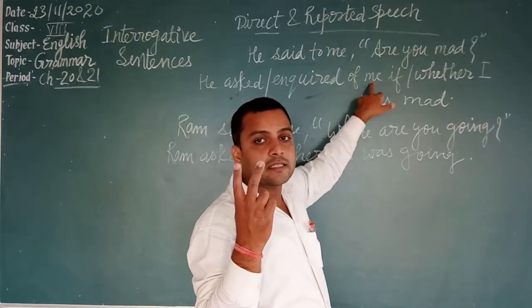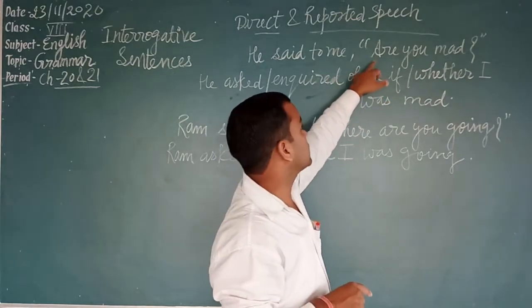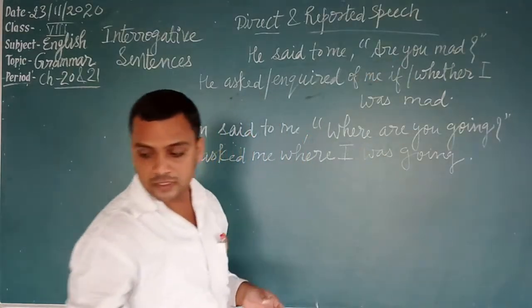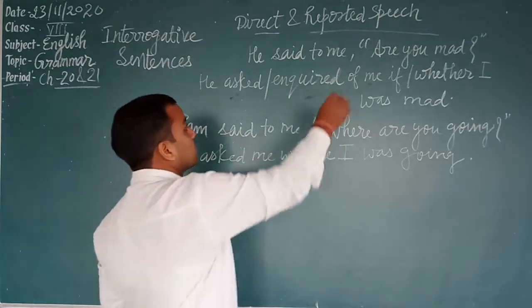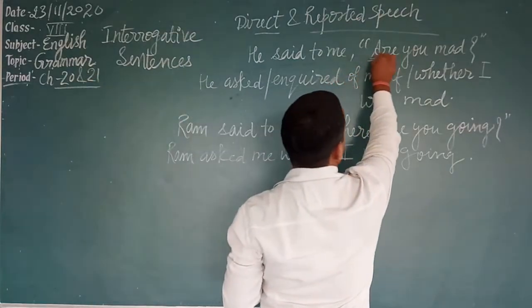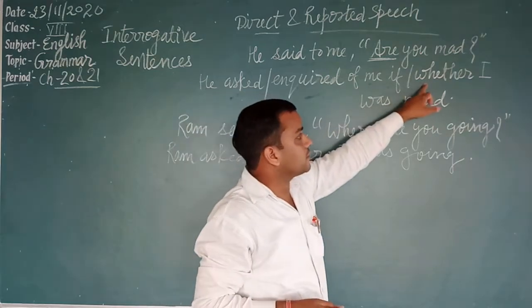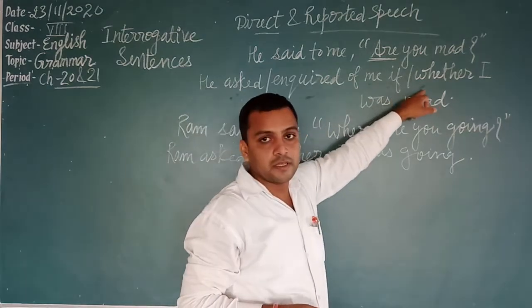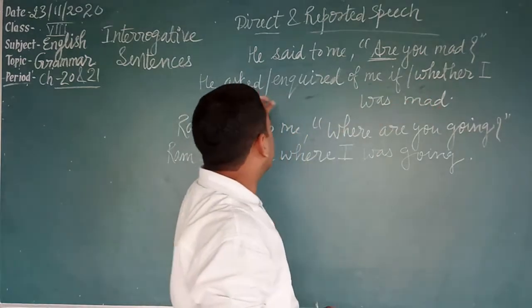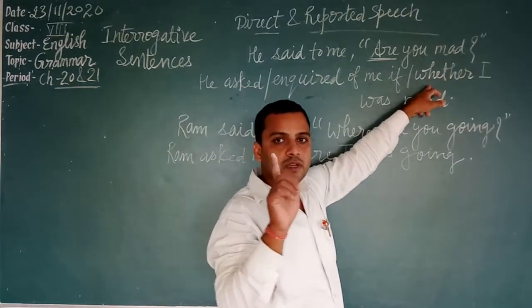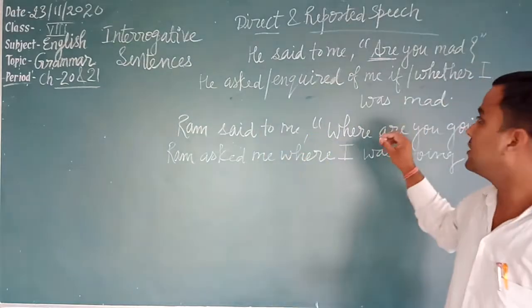Interrogative sentences are of two types. First, one which starts with a helping verb, and second, one which starts with question words. So if the reported speech starts with a helping verb, then we use if or whether. We will use only one, either if or whether.